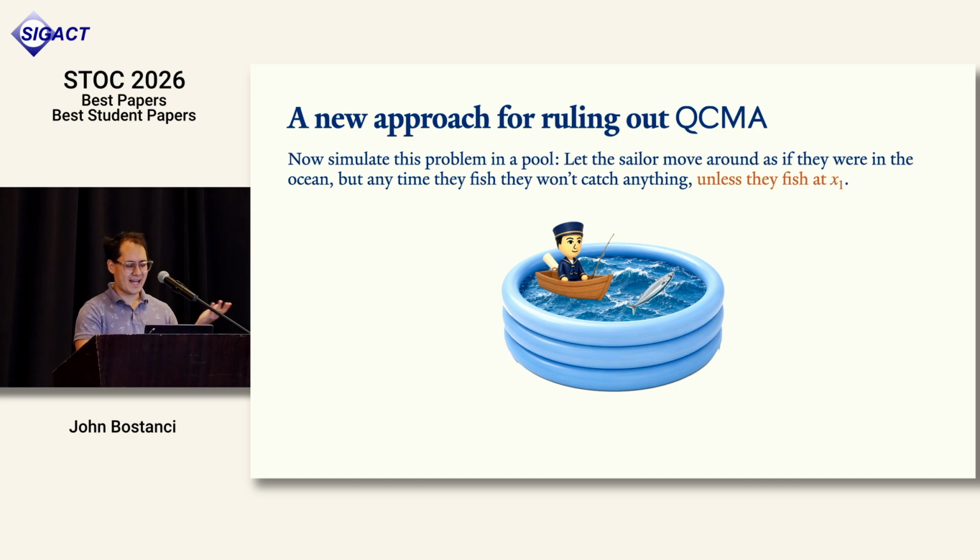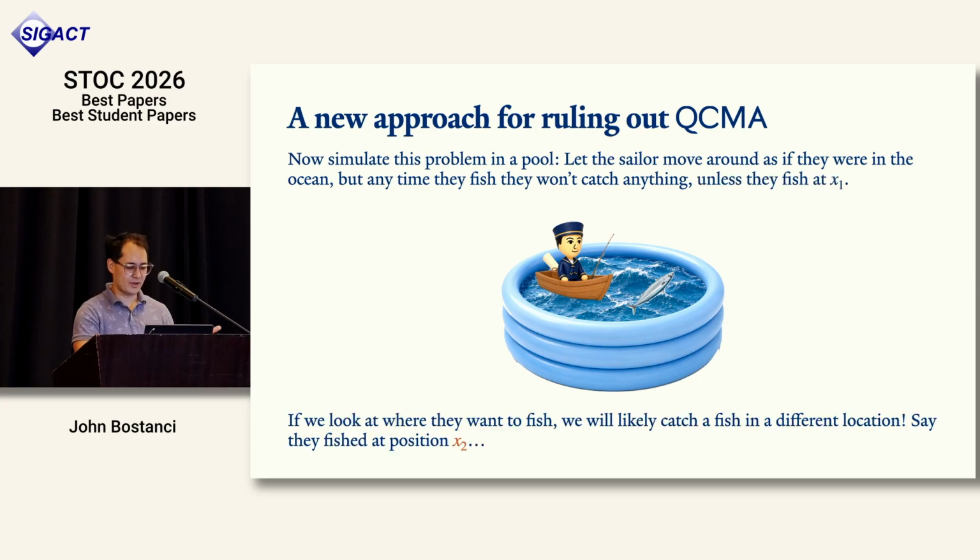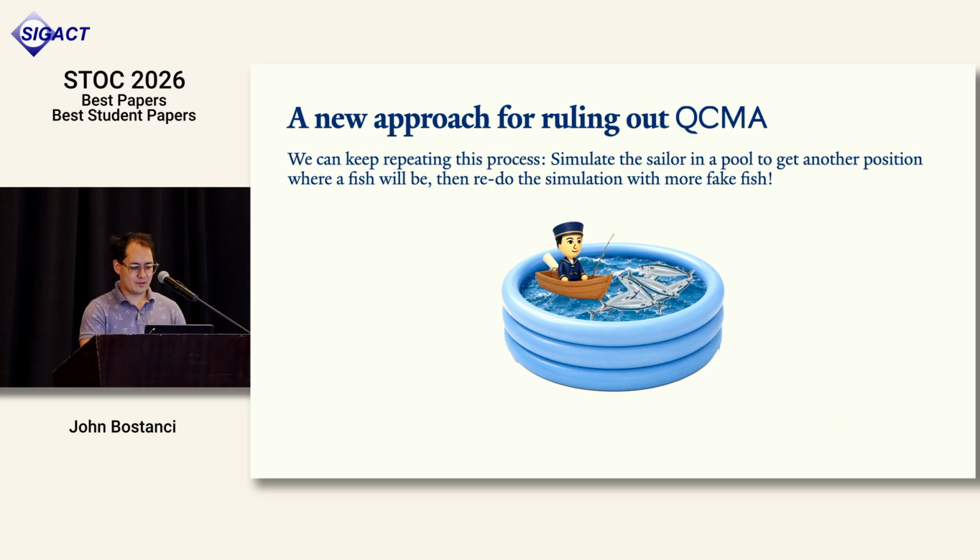And if we study him and ask, where is he gonna fish except for x1, he'll almost certainly find another position, x2, where there's gonna be another fish, okay? And we can just repeat this up until L over 2 times, because anytime we have fewer than L over 2 fish in the ocean, he has to say no. And when there's actually a lot of fish in the ocean, he has to say yes. So he has to keep finding more and more fish when we keep redoing this simulation.